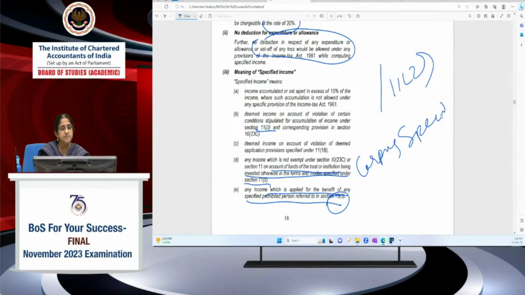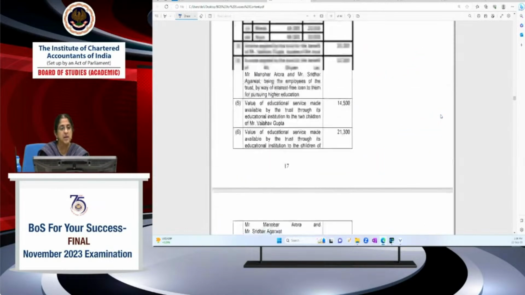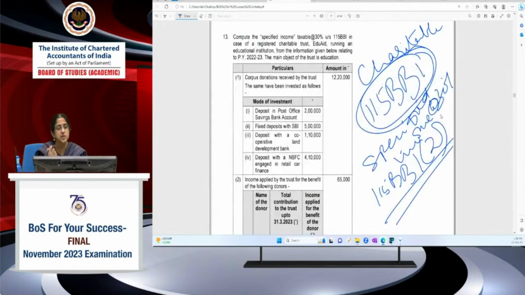Okay. Now come to the main question. I explained this provision because it will be easier for you to answer the question. Now let's read the question. Compute the specified income taxable at 30% under 115BBI in case of a registered charitable trust EduAid running an educational institution from the information given below relating to previous year 2022-23. Corpus donations received by the trust is 12,20,000. Same has been invested.